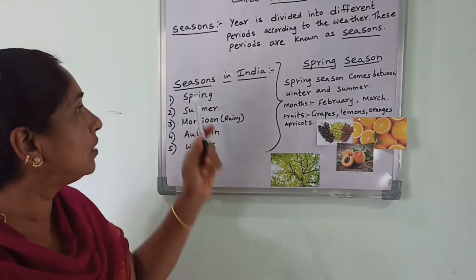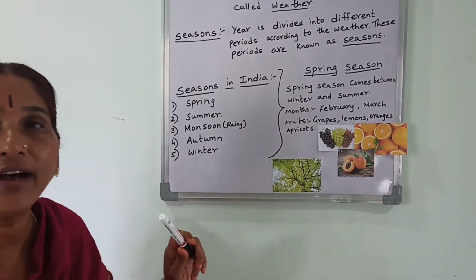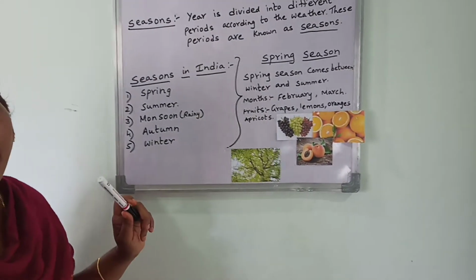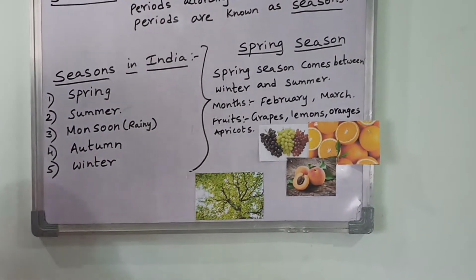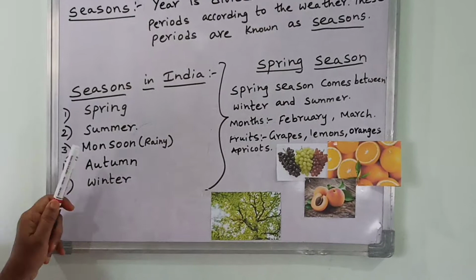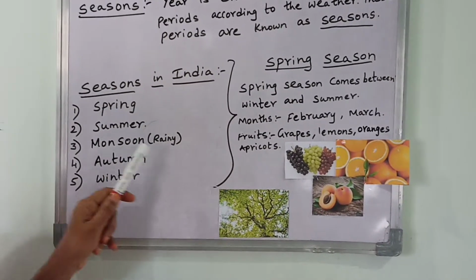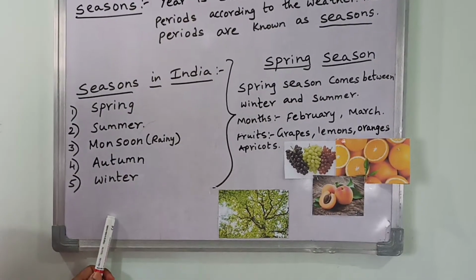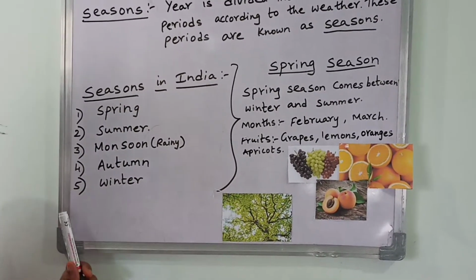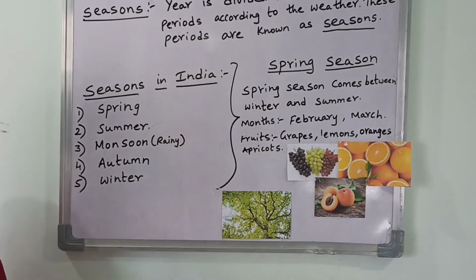Now coming to seasons in India. How many seasons do we have in India, and what are they? We have 5 seasons in India. They are spring season, summer season, monsoon season, which is also known as rainy season, autumn and winter. These are the 5 seasons we have. Now let us learn about spring season.